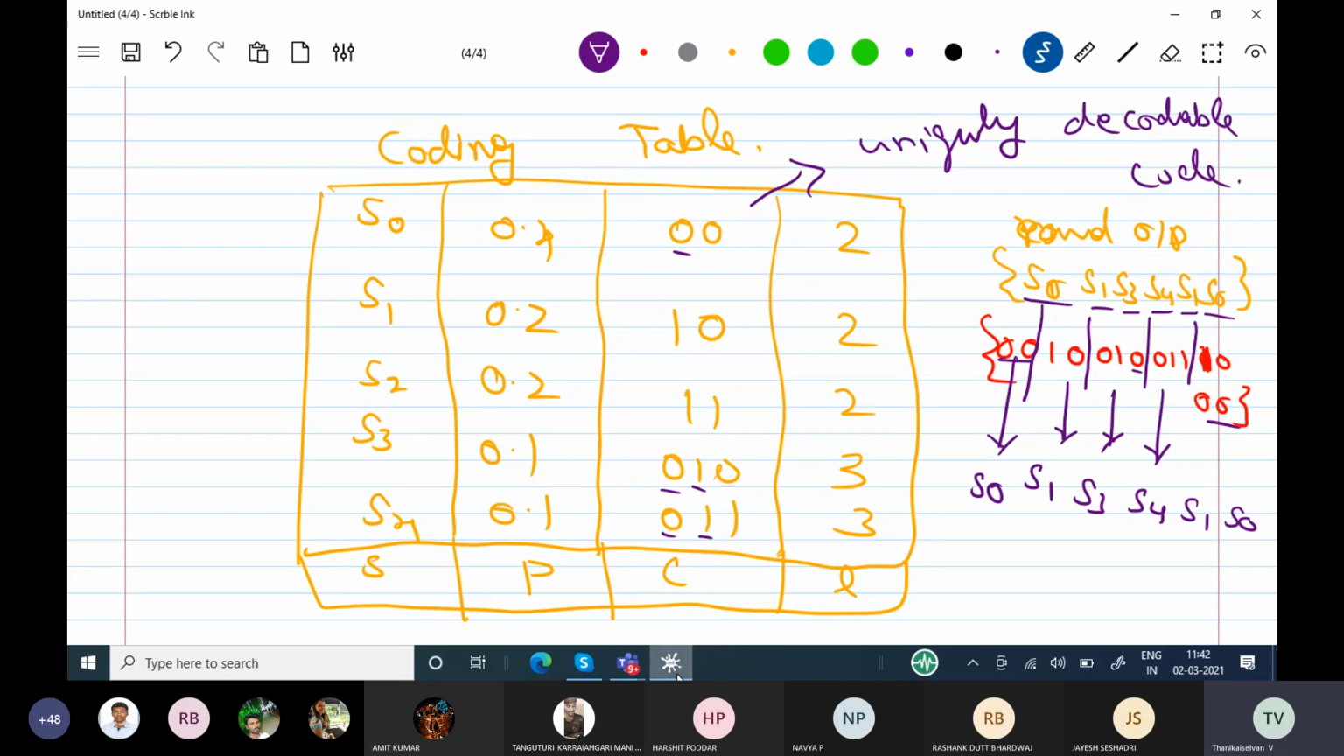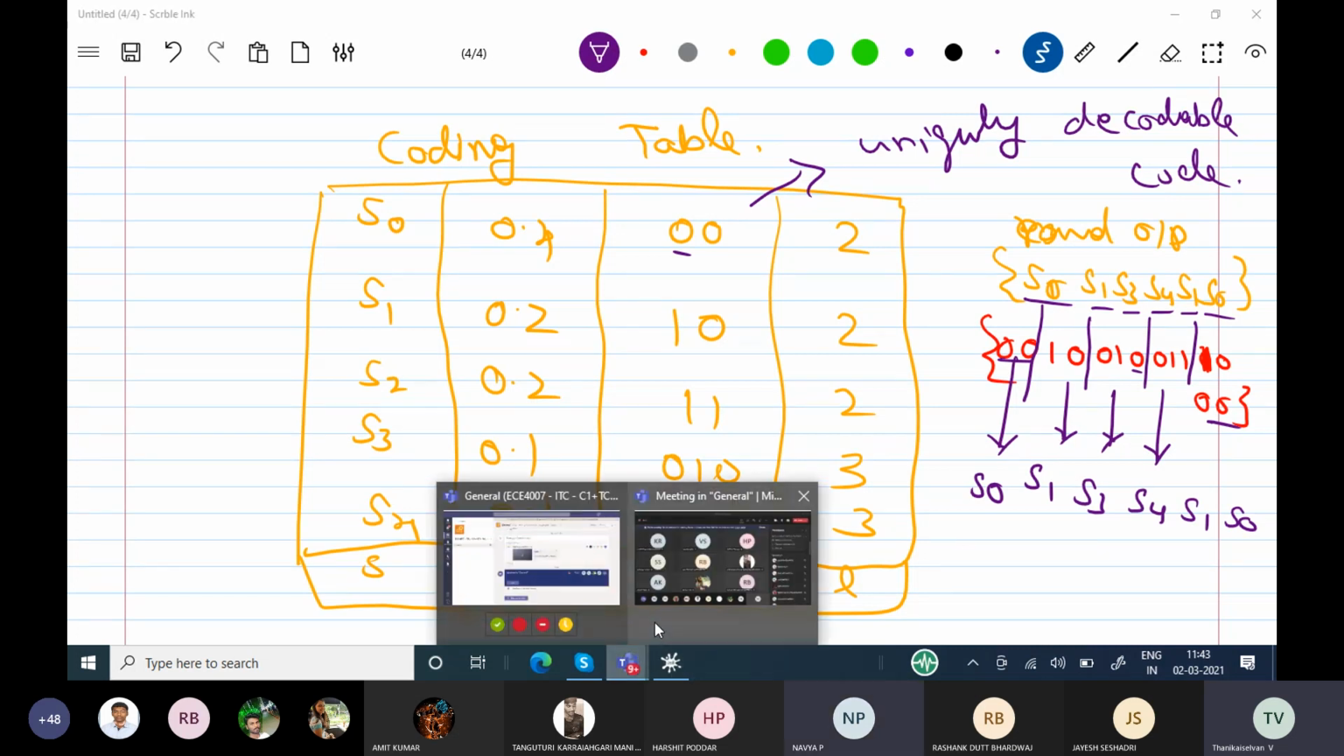Can you agree? This code is uniquely decodable or not? Students? Yes, sir. Yeah.